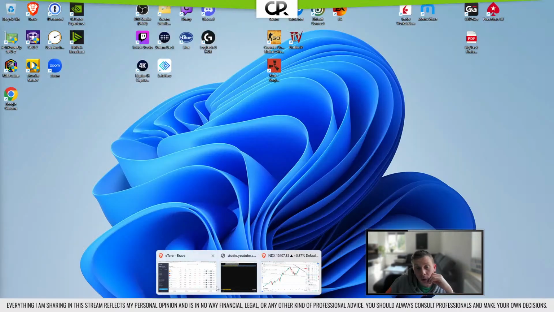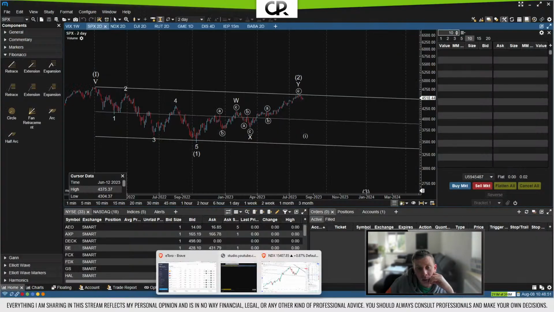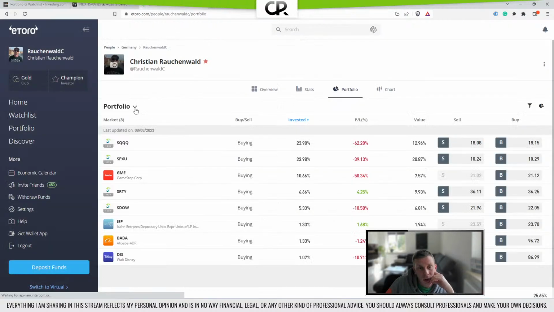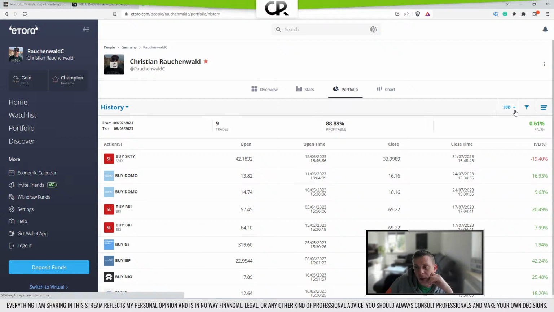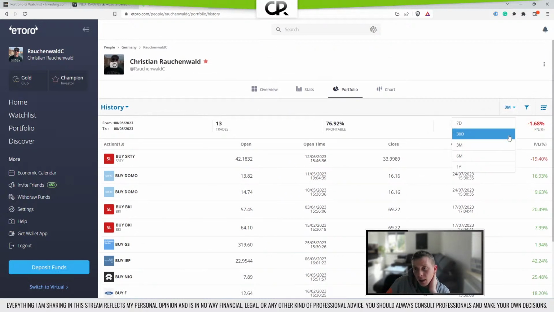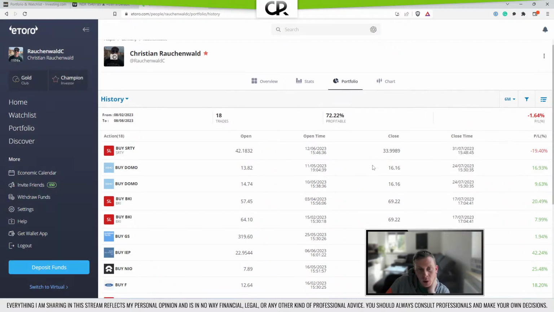If you don't believe me, then you can check out, wrong browser, my portfolio. If you go into the history, you will see that this year I started to pick individual stocks and analyze them based on Elliott Wave Theory, and the result looks like this. Now you see that there are SRTI, SDAO, and SRTI positions. Those are bets against the index where I entered the wrong stop loss, human error. Otherwise, those would still be open.